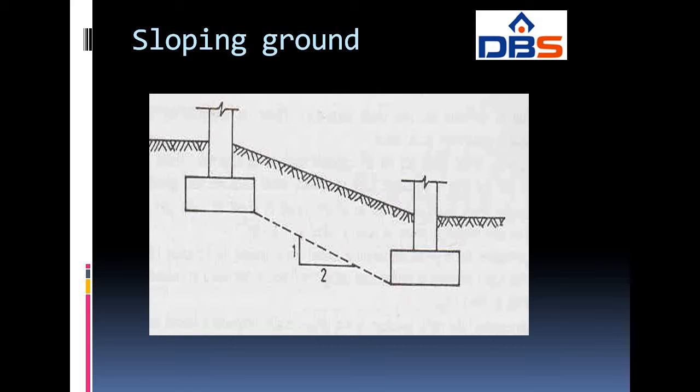In the diagram, we can see the two footings which are constructed on a sloping ground. The slope is measured as 1 vertical to 2 horizontal.